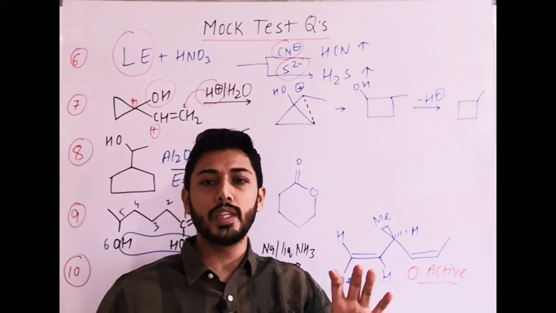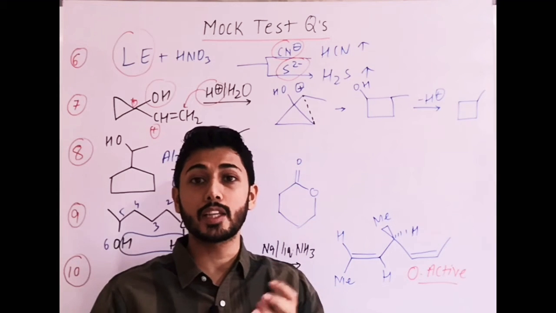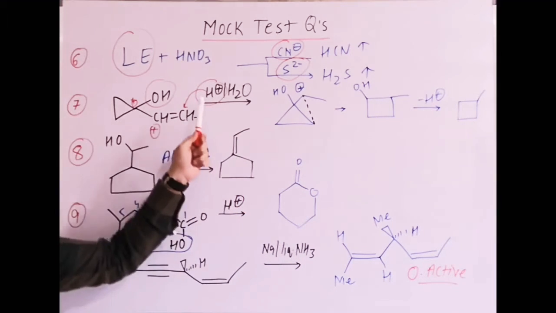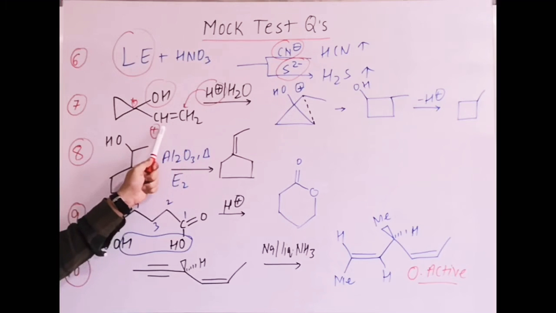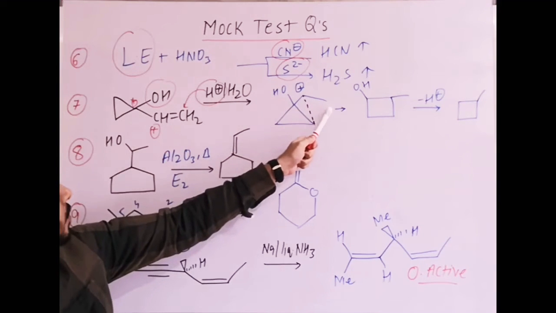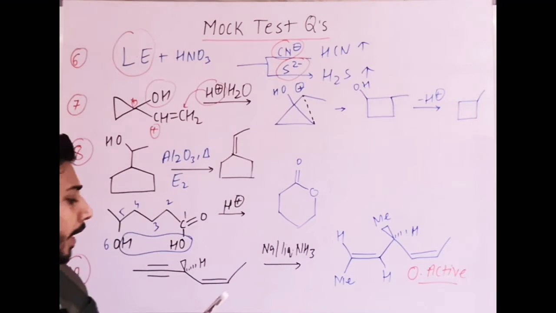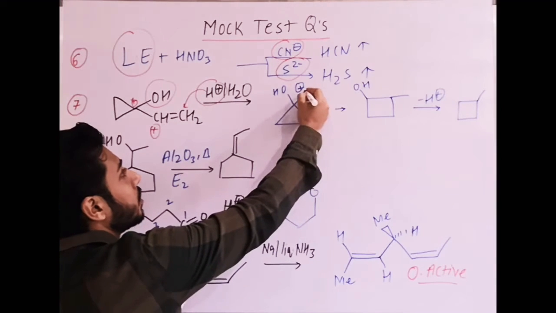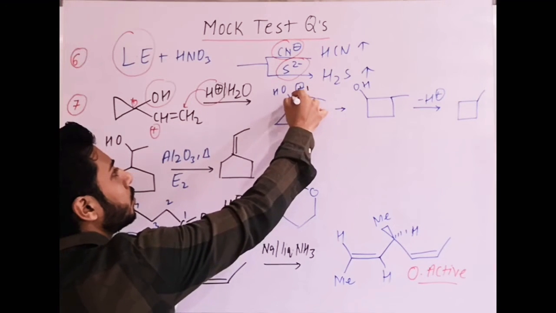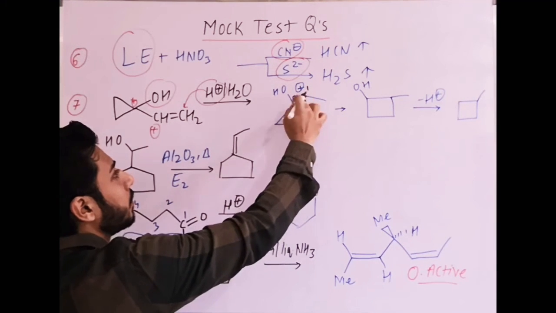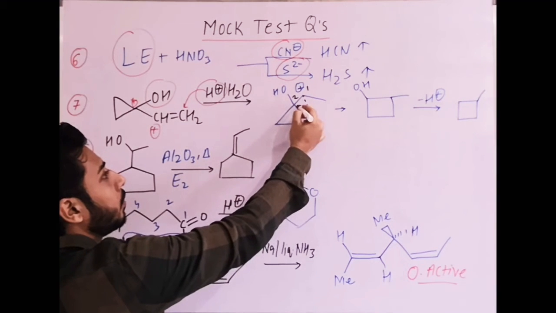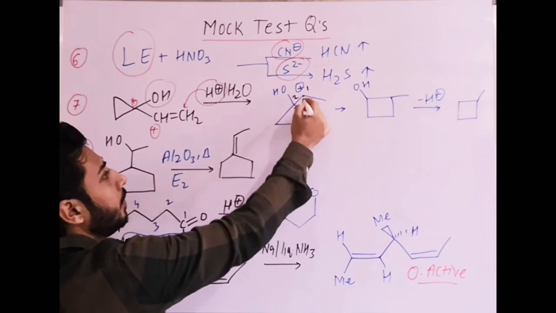Such questions you can easily understand by seeing the options where ring expansion is possible. H attacks there, the carbocation is formed like this one, CH3 CH plus, ring expansion takes place, the charge will shift from 1 to 2, and the new bond starts forming while the old bond is cleaved.